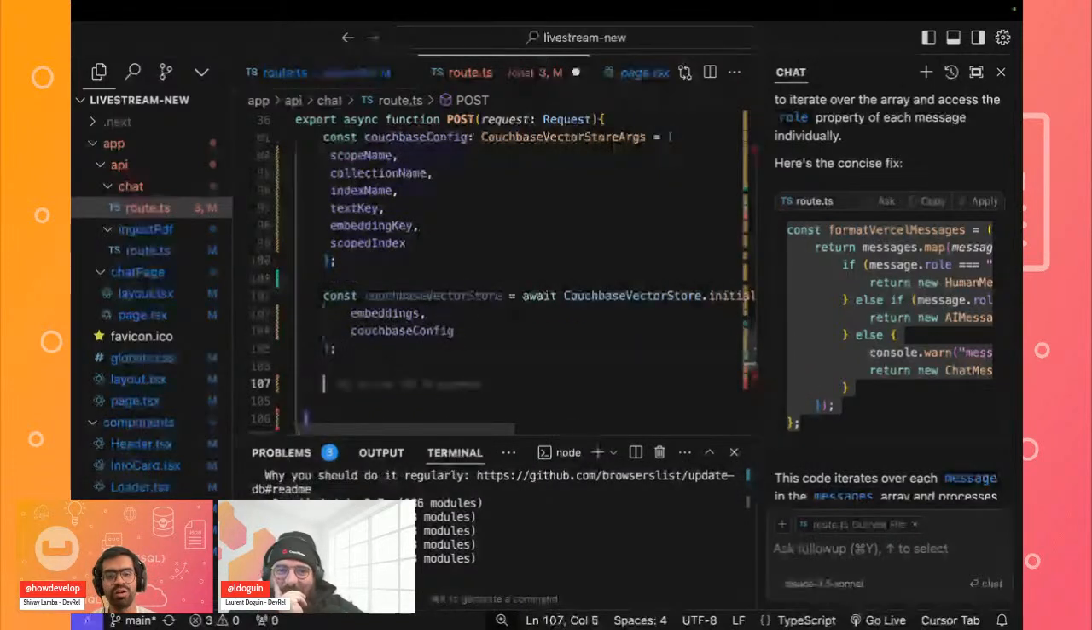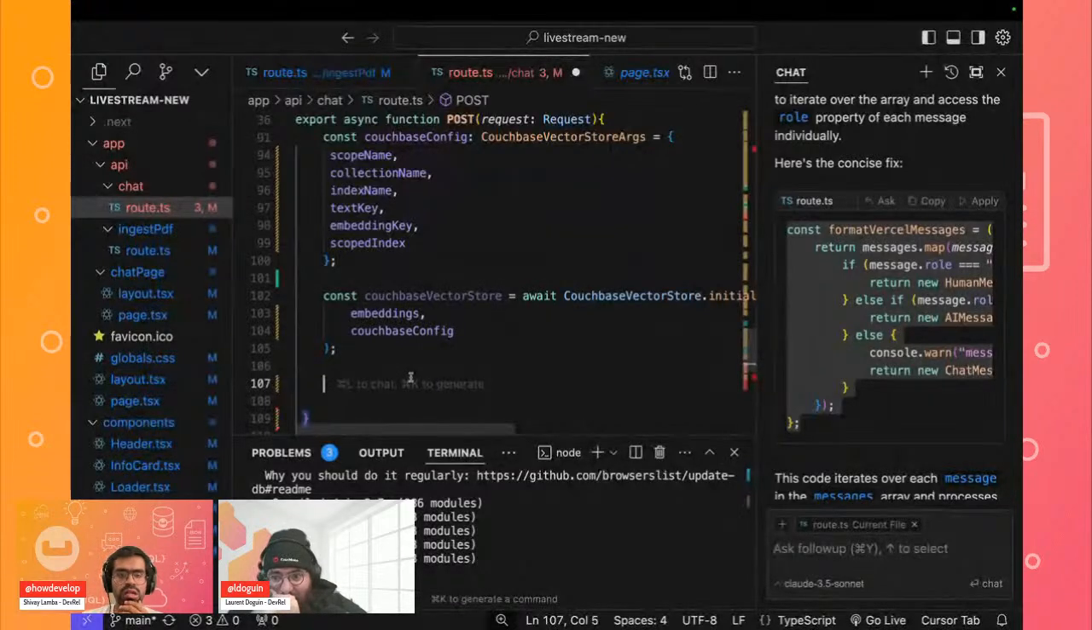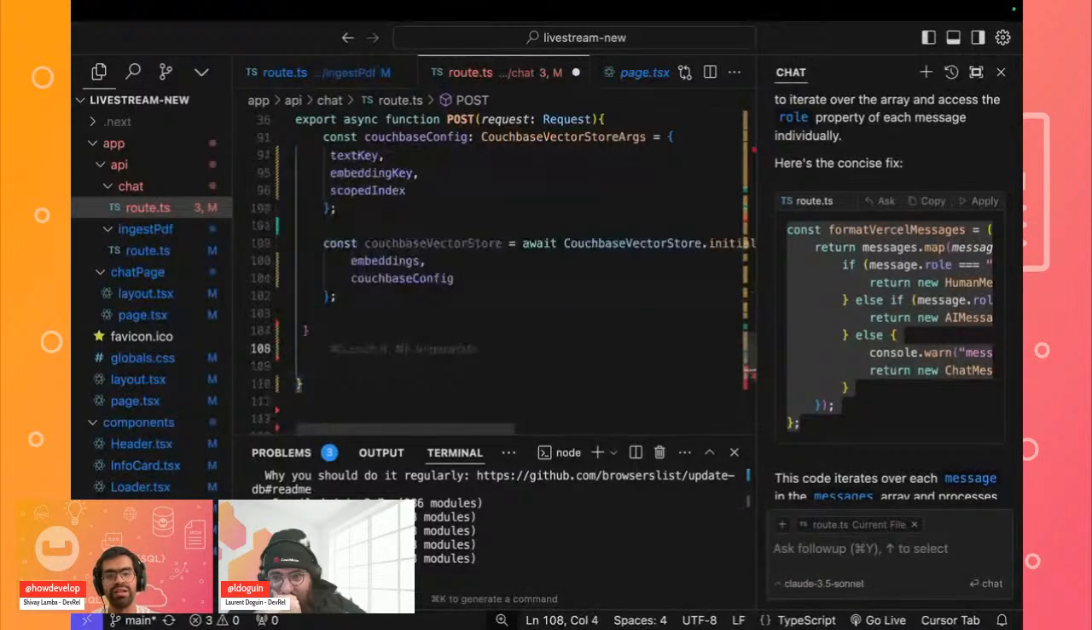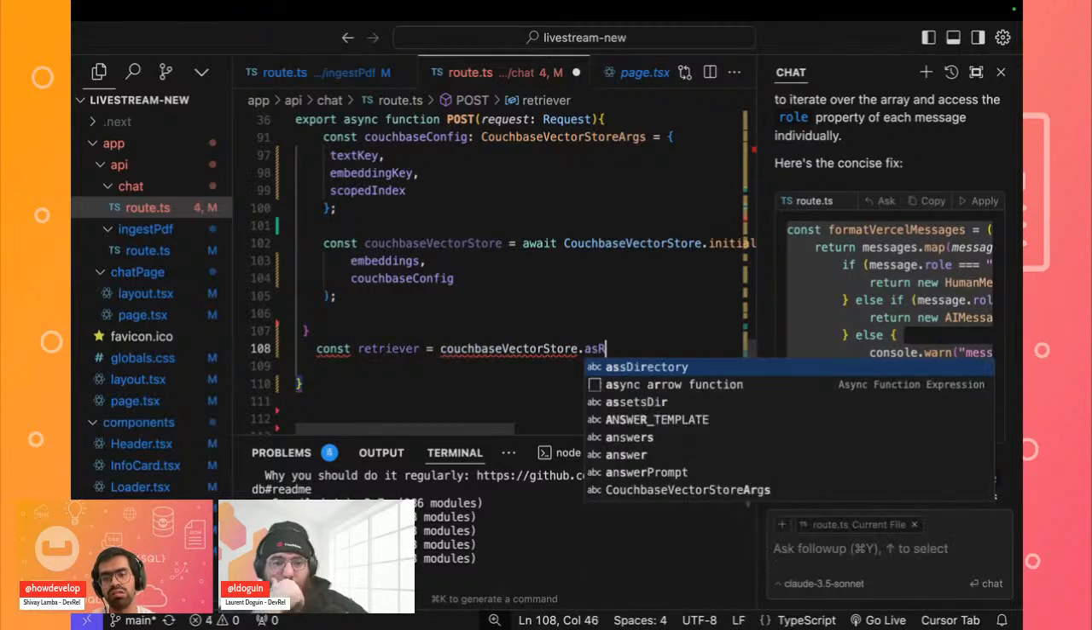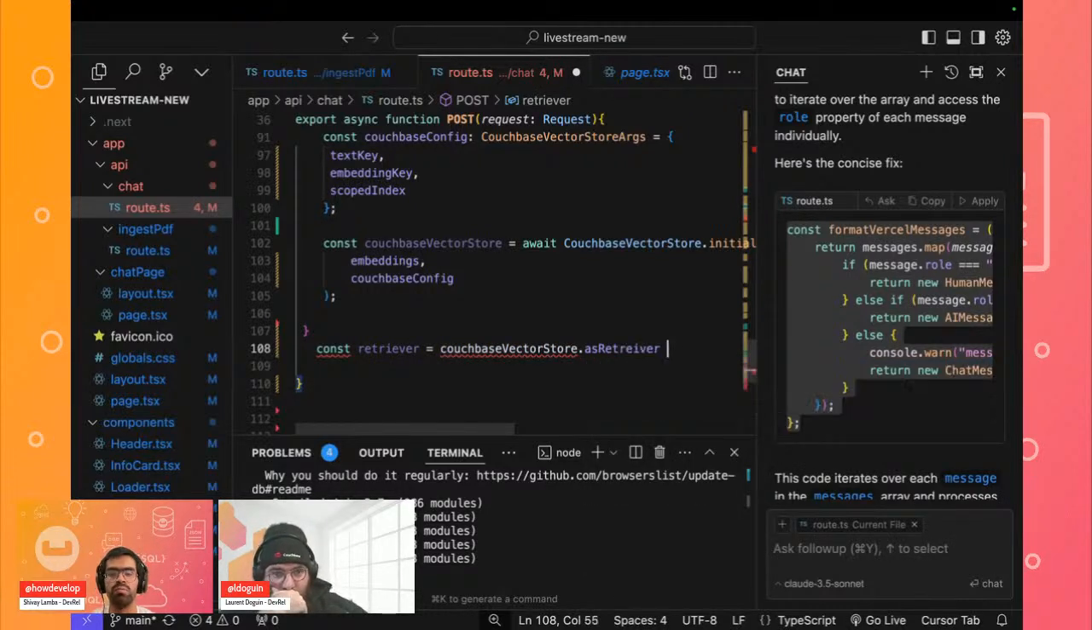Okay, and now finally, once we have defined our vector store, I think now we are good to go. So we can start to define our retriever step. This is the retriever which will be used to retrieve the documents related to the input prompt that we have given to it. We can use this Couchbase vector store, and there is a dedicated method called asRetriever. This allows us to retrieve the documents which will be used.